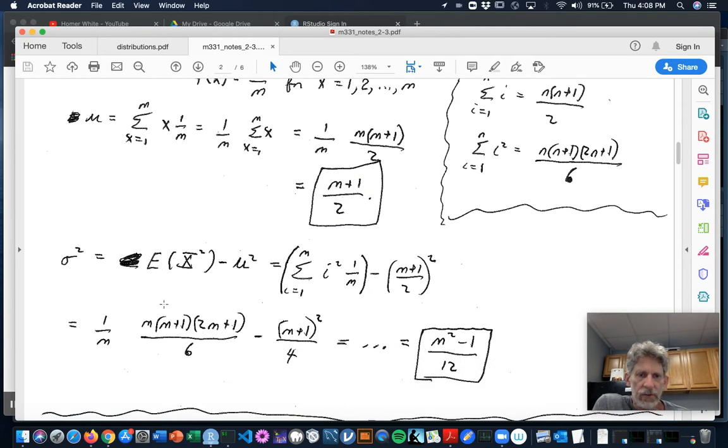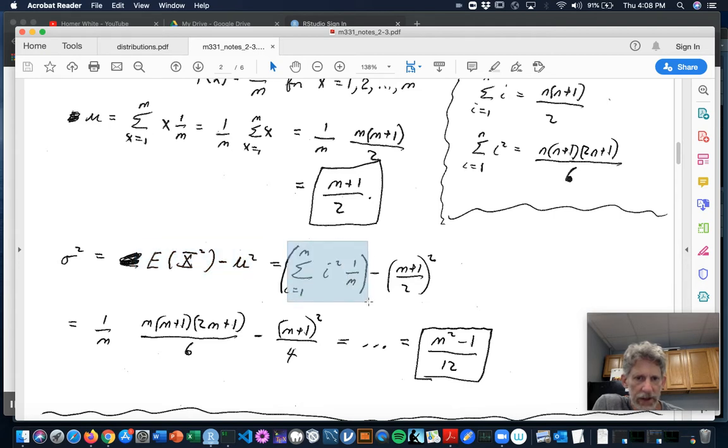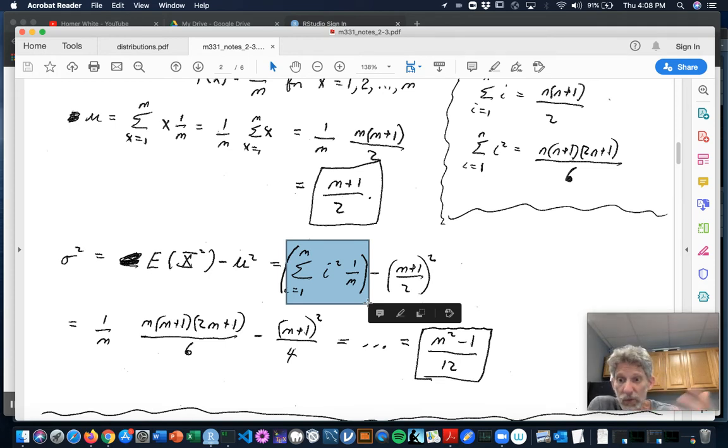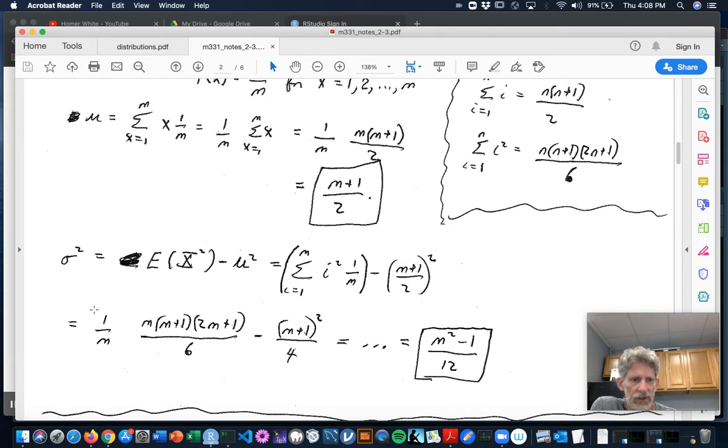Okay, how about the variance? Well, once you got the mean, it's not terribly awful. So we'll use the shortcut formula. So now we're adding up the sum i goes from 1 to m of i squared times 1 over m. Might should have said sum x goes from 1 to m, x squared times 1 over m, just to remind you of x, possible value. But the sum is the same. And I've got to subtract off the square of the mean. So when I apply my sum of squares formula, then I get some math that I got to do. But when I do it, I get (m squared minus 1) over 12.